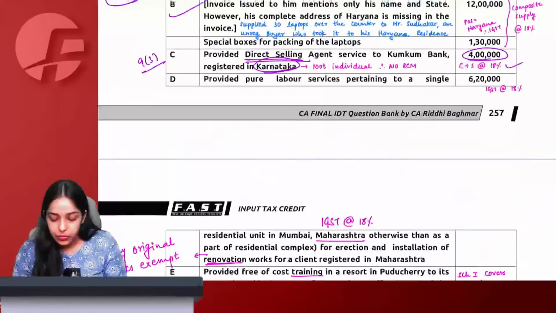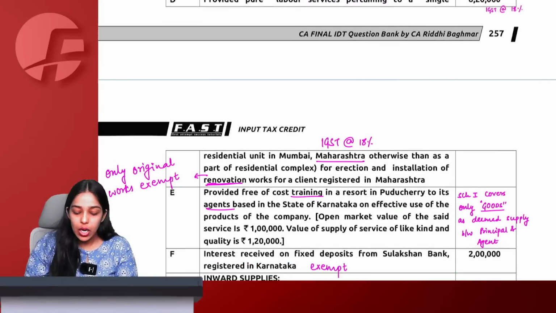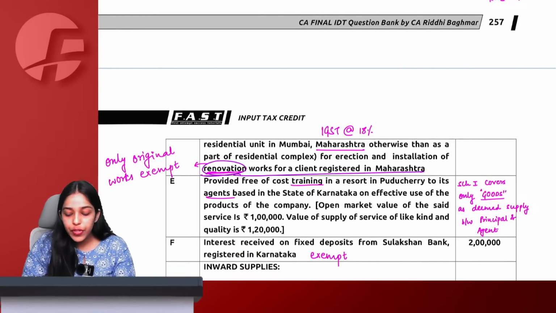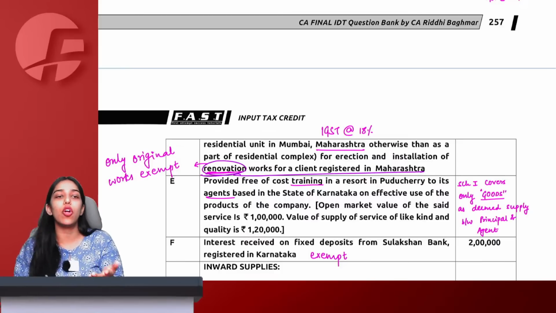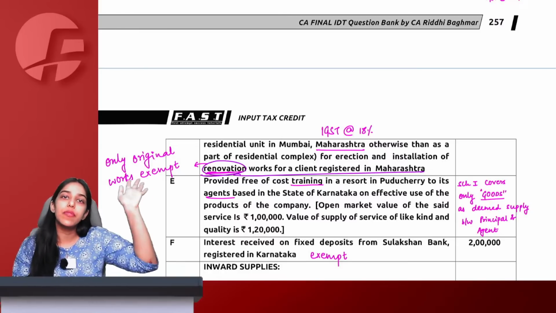Got it. After that, provided pure labor services pertaining to a single residential unit in Mumbai, Maharashtra, otherwise than as a part of residential complex for erection and installation of renovation work. Now, exemption chapter construction point. I will not keep opening the handwritten notes again and again, otherwise solving 20 questions will take 5-6 hours.